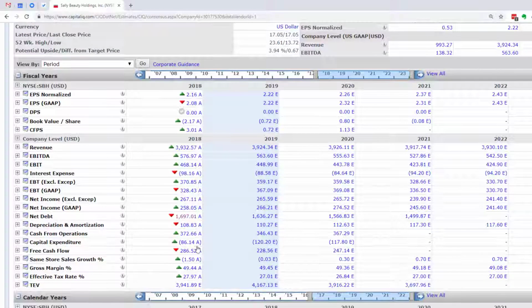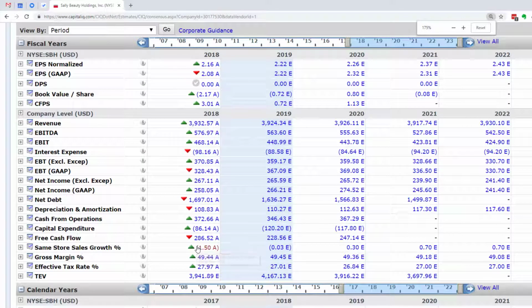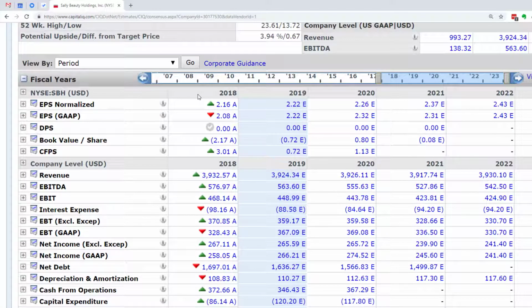What we see here are the fiscal years. You can see the actual results for 2018. Sally Beauty had earnings per share of $2.16. Analysts are expecting $2.22 for the fiscal year 2019.